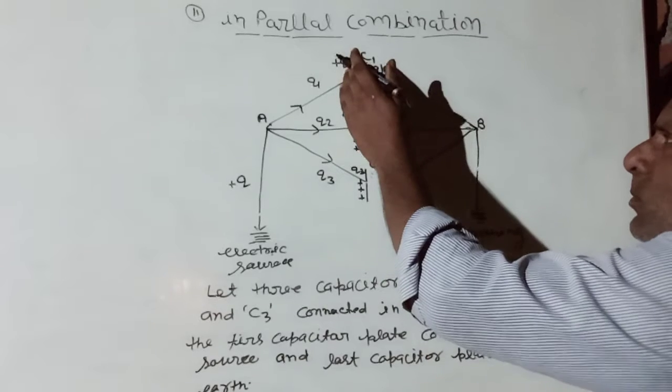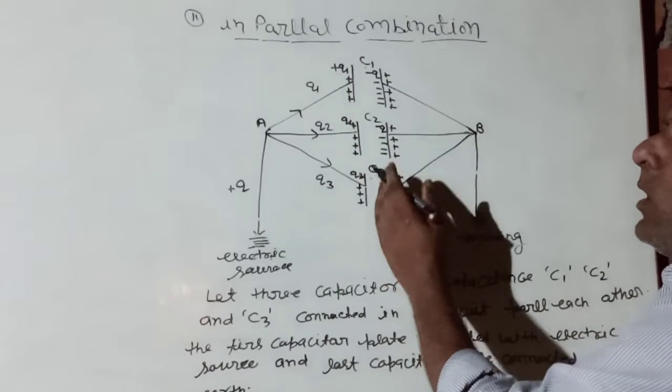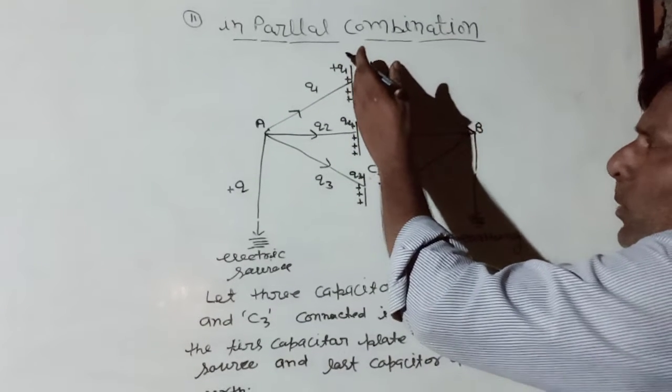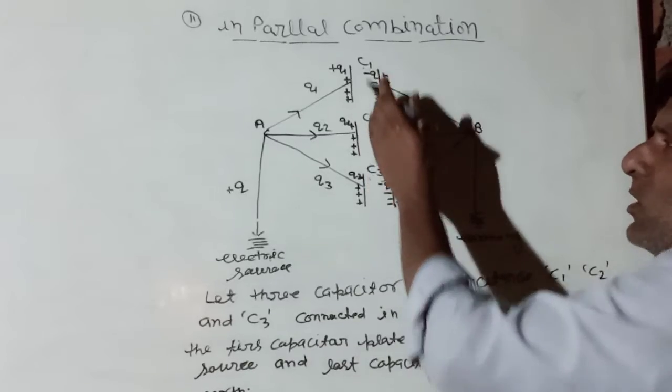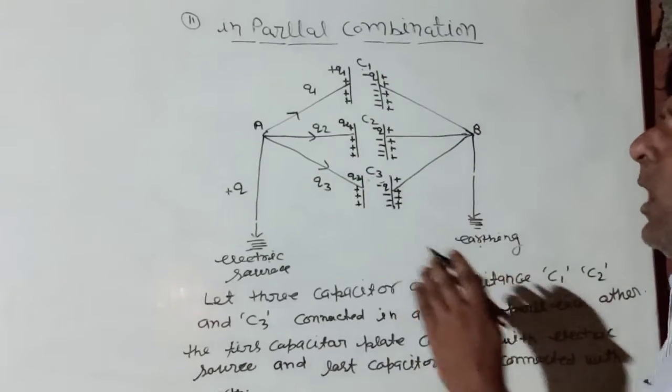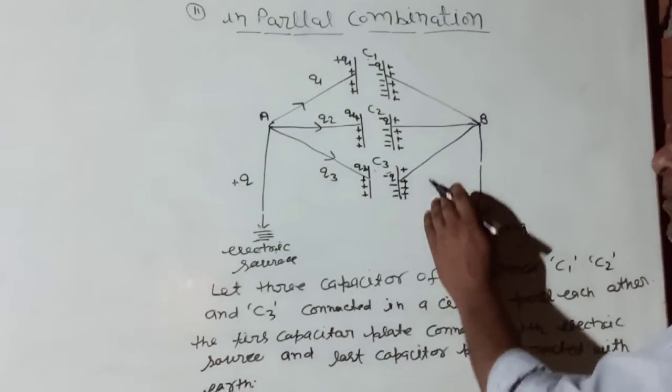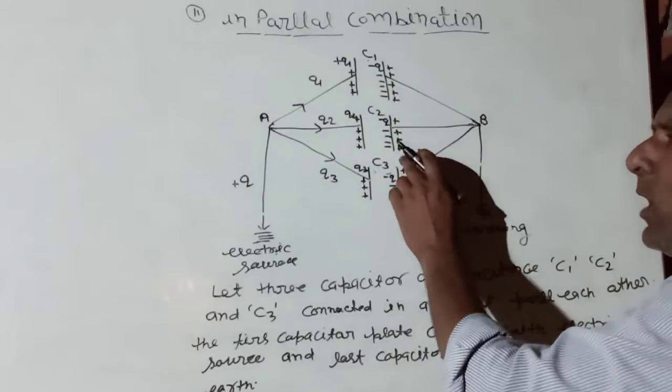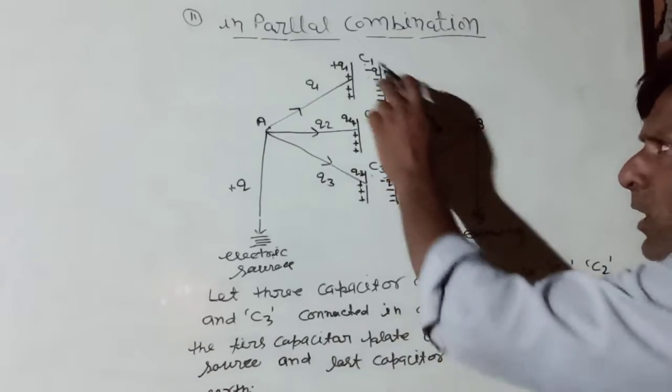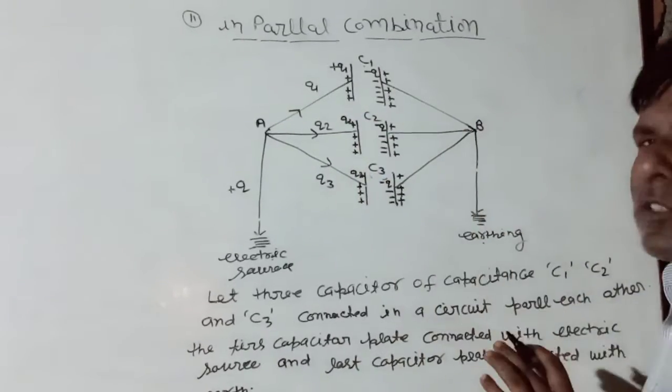The charge is uniformly distributed on the plates of capacitors of capacitance C1, C2 and C3, and due to electric induction, equal positive charge appears on the outer surface and equal negative charge appears on the inner surface.